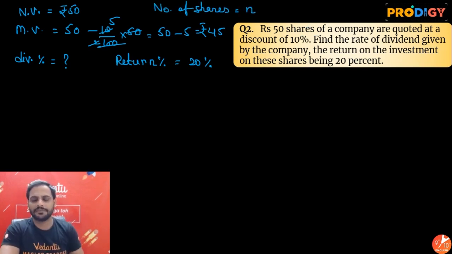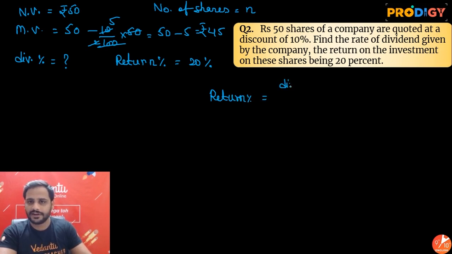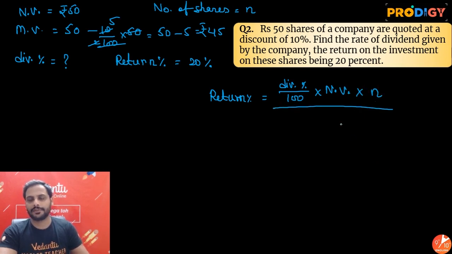Now I know return percentage is given to me. Return percentage is dividend upon investment into 100. So I can write dividend as dividend percentage by 100 into the nominal value of a share into number of shares, divided by total investment. Total investment will be number of shares into the market value into 100. Simple. See, number of shares got cancelled.